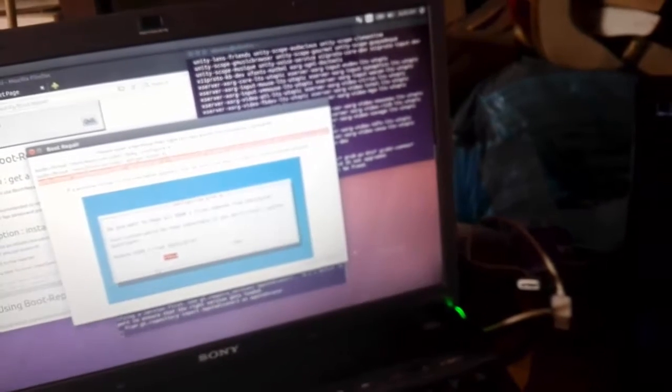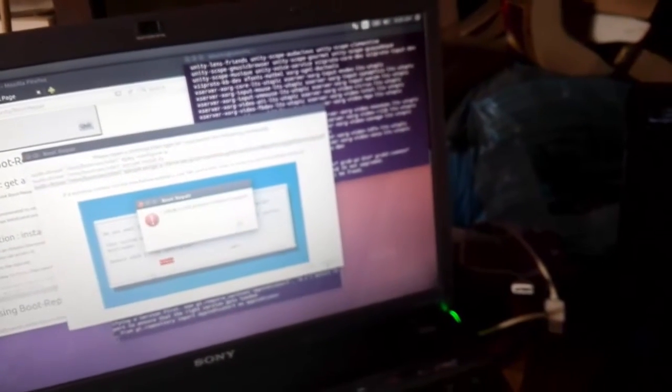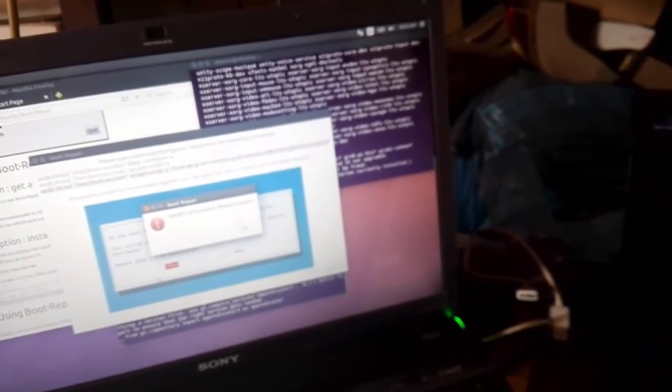This one. Forward. Okay, here. Tap OK, enter, and then wait until the end, and then we go forward.